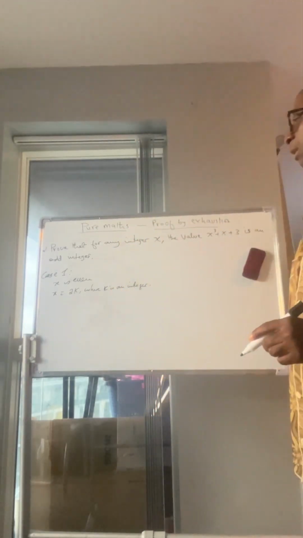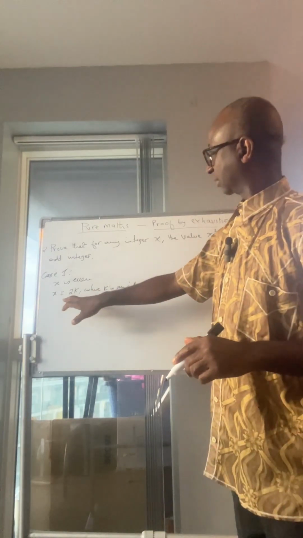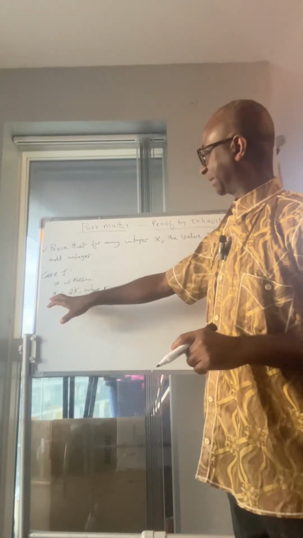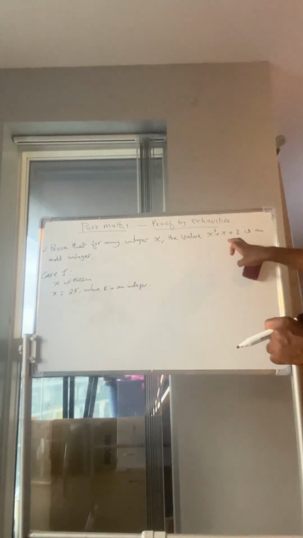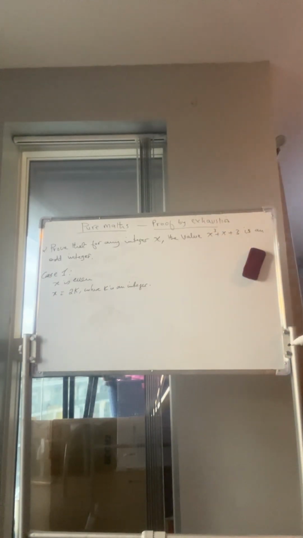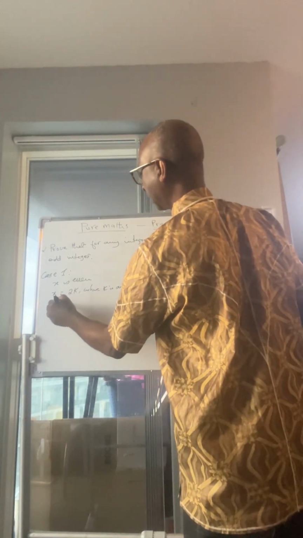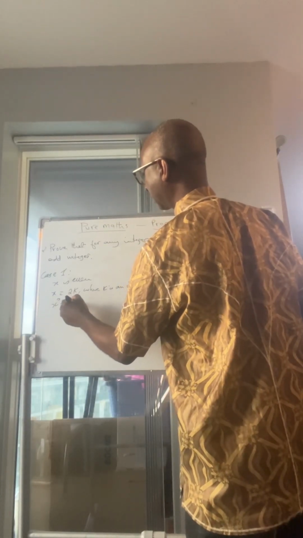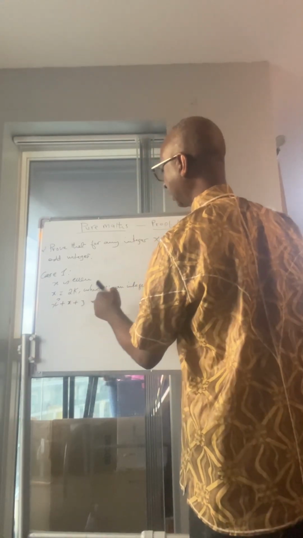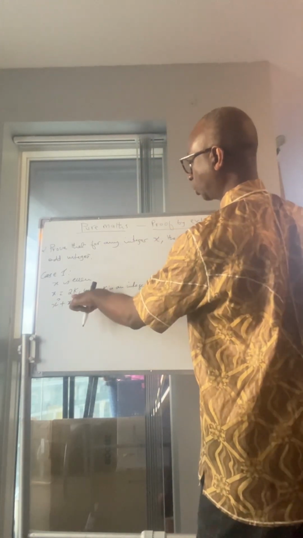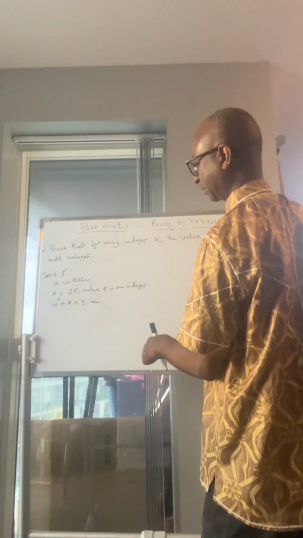So if that is what we represent x with, 2k, now let's come to this value and try to see whether the even case works. So now we have this function here, x cubed plus x plus 3. Let's substitute 2k wherever we see x.